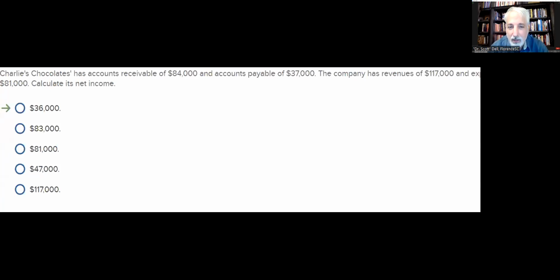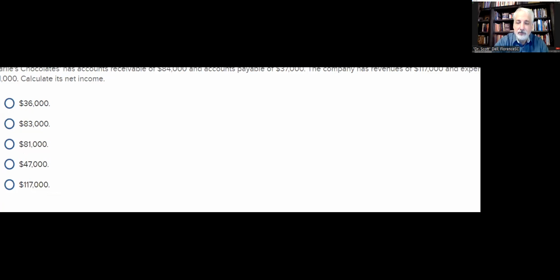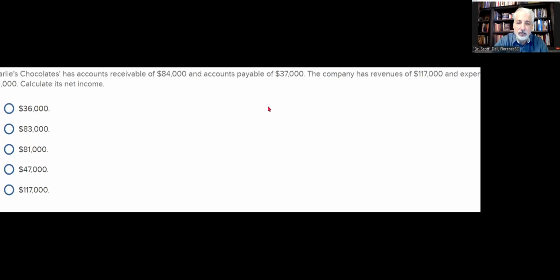You can see that. So what numbers do we need from this? Do we need anything about receivables or payables? Nope, not at all. Do we need revenues and expenses? Well, we've got revenues of 117 and expenses of 81. 117 minus 81 should give us $36,000. Ding, ding, ding. You got a winner.